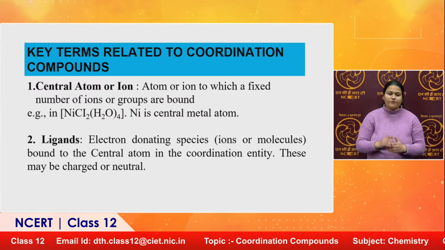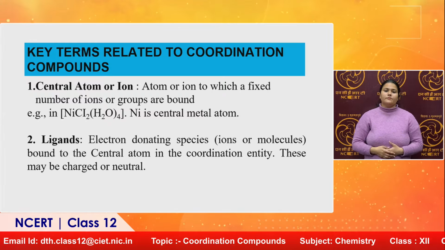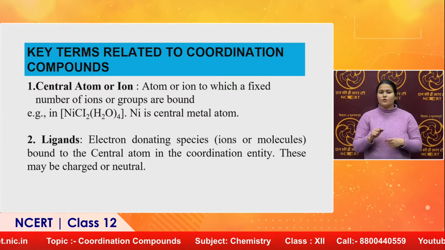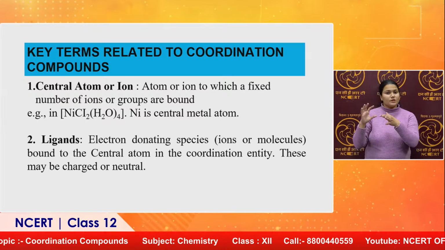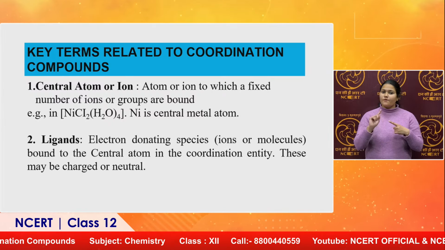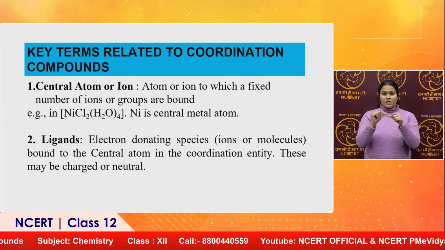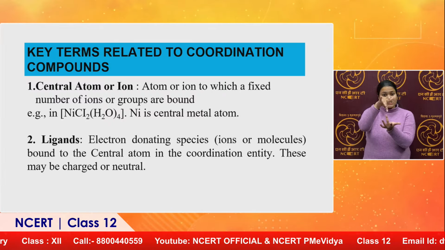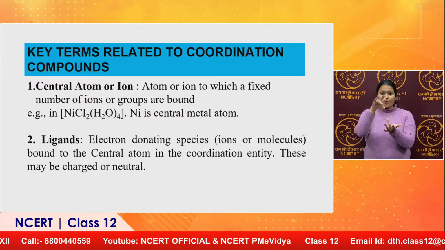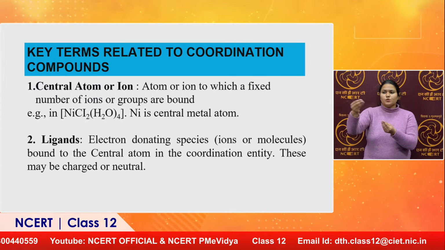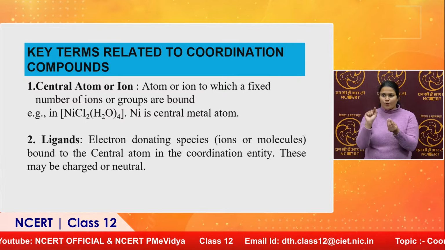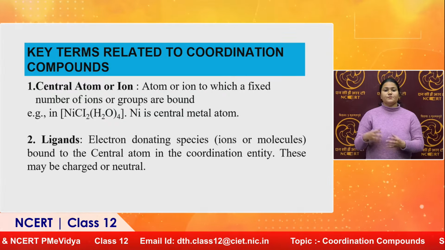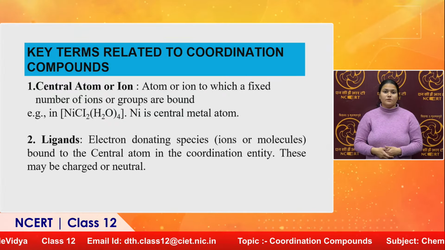So, we can have examples of ligands, and we can talk about some key terms related to coordination compounds. First, we come to central atom or ion. Central means the atom will be present in the center, surrounded by the donor atoms. Central atom or ion to which a fixed number of ions or groups are bonded by coordinate bond.